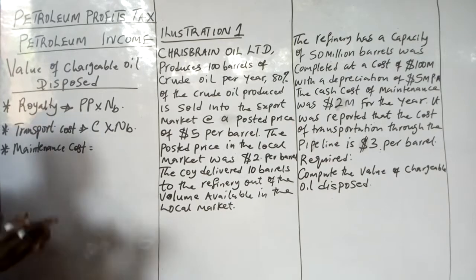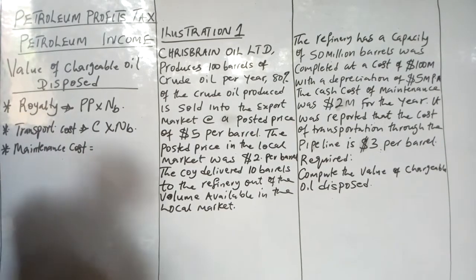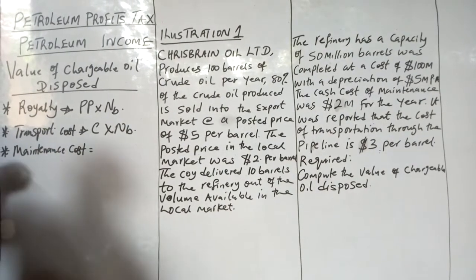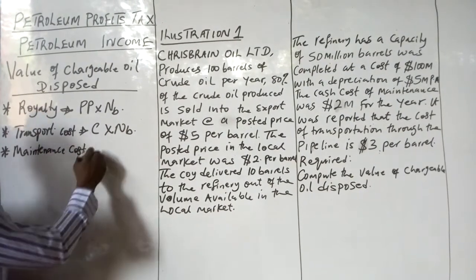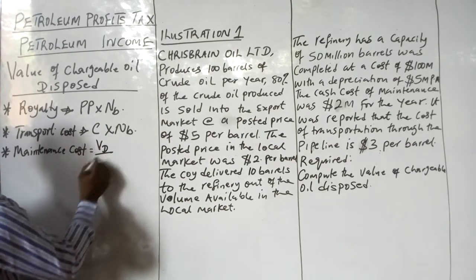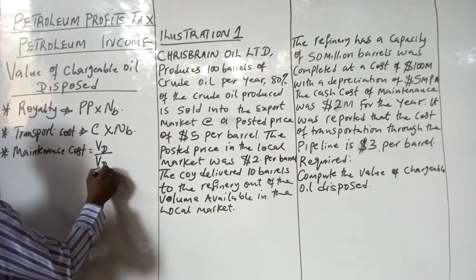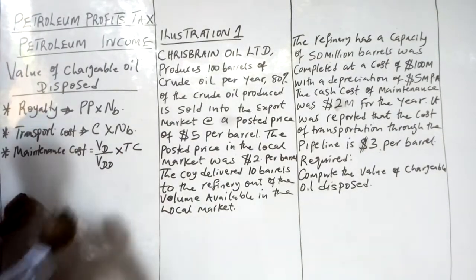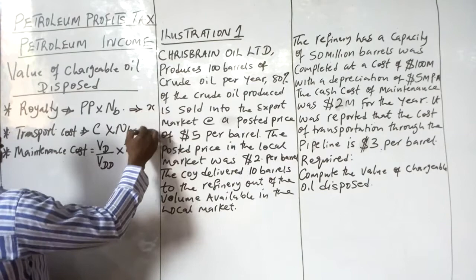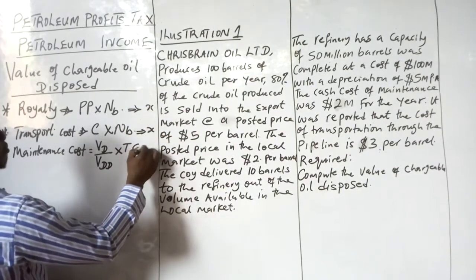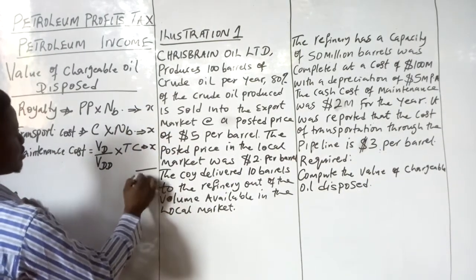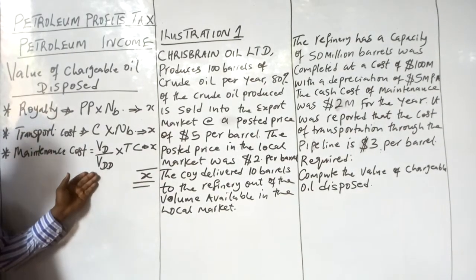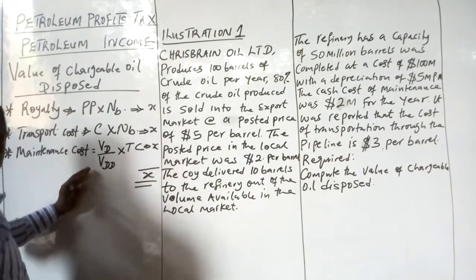Based on the fact that volumes of barrels will pass through the pipeline, we're going to apportion the cost of the pipeline or the refinery. To do that, we're going to say volume delivered over volume deliverable, multiplied by the total cost. By the time you do this and add up, you obtain the value of chargeable oil disposed. So let's take a look at this question on the board.